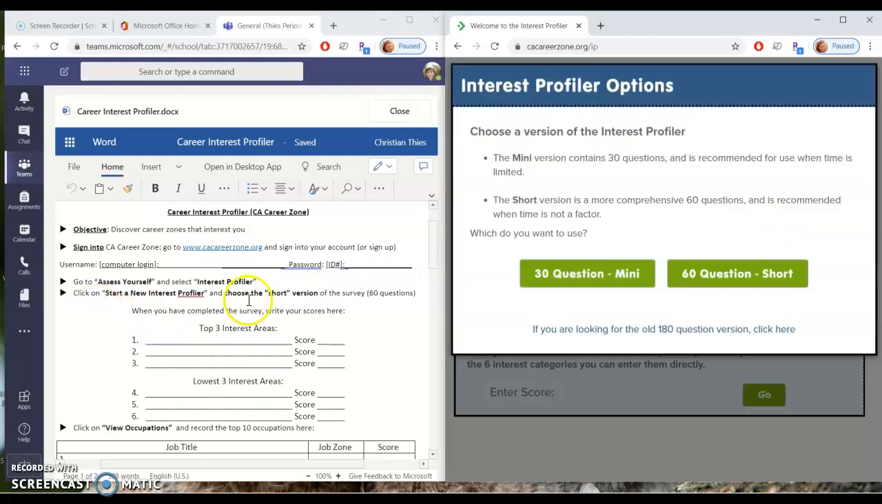It says here to choose a short version of the survey, which is 60 questions. Now, it doesn't really matter which one you want to use, but this one will give you a more comprehensive overview, and it's recommended. Just as a quick note, it used to have a 180 question version, so just be grateful I'm not making you take that one. All right, let's go to the 60 question.